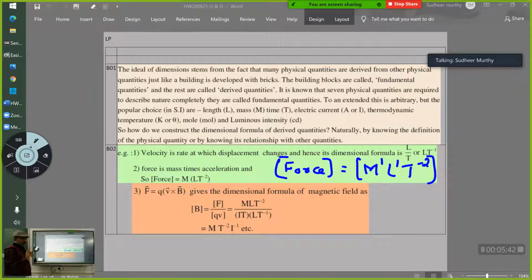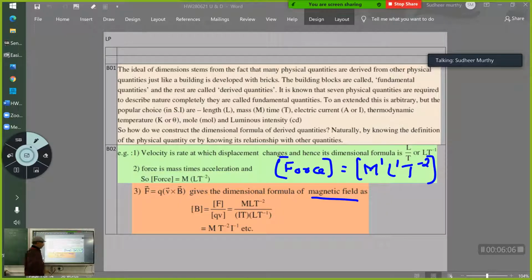Yes. See, for board examinations, the format, the presentation is very, very important. In fact, you better practice like this, because when you write your journals or any paper presentation, then representation is extremely important, and this is how it gets written. Now, similarly, you see now, dimensional formula of magnetic field.